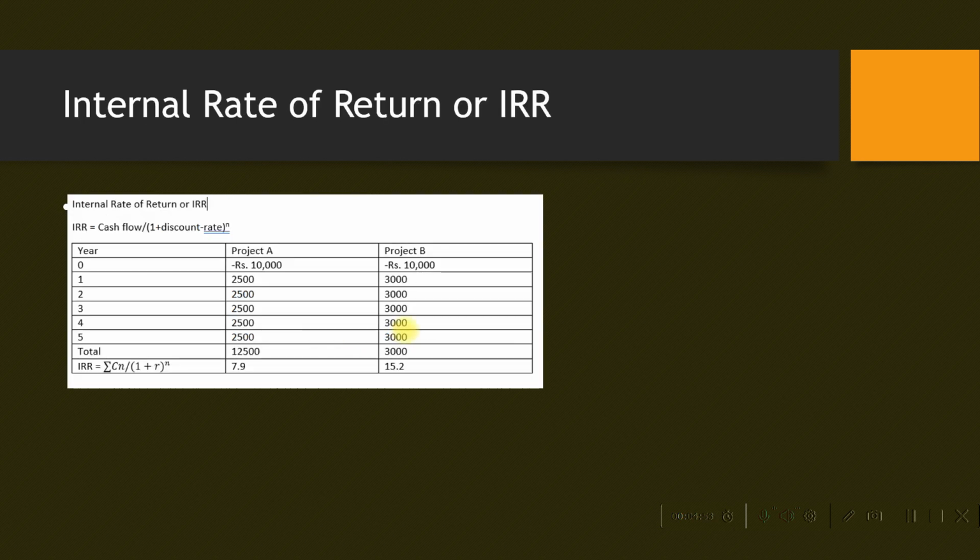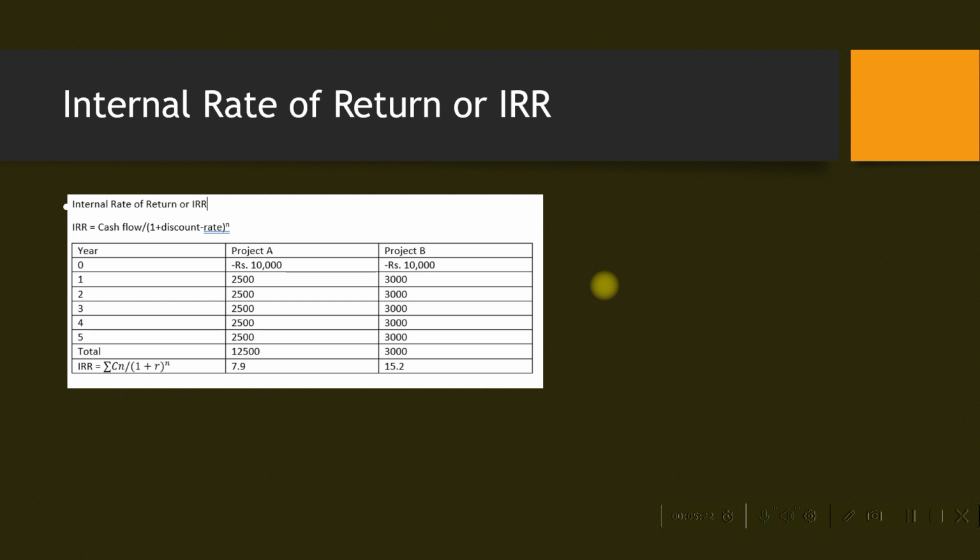Next, we'll take a look at what is internal rate of return or IRR. Internal rate of return is considered for projects whose NPV is zero. If NPV calculations render a zero value, then we'll kick in internal rate of return. As a rule, if IRR is more than the average cost of capital, the project gets accepted by the company. And if it is less than the average cost of capital, the project gets rejected by the company.